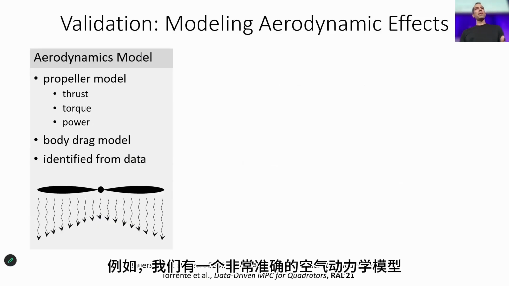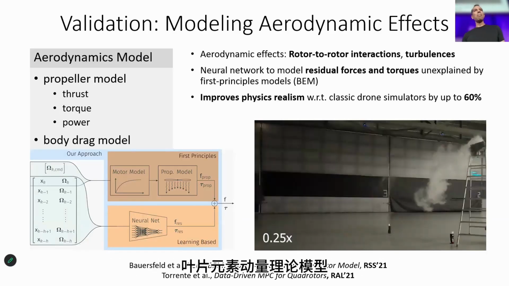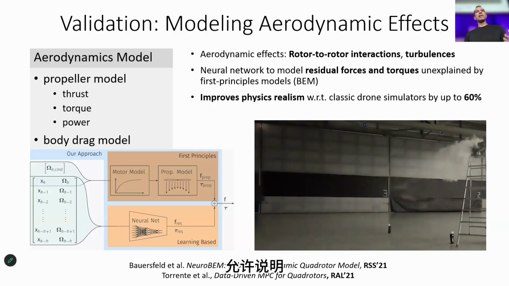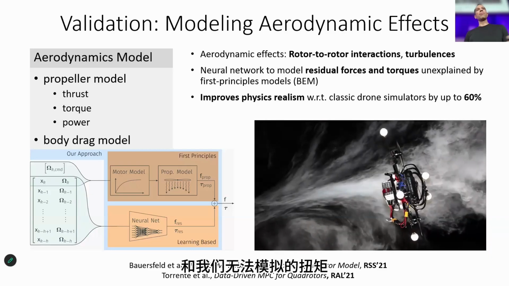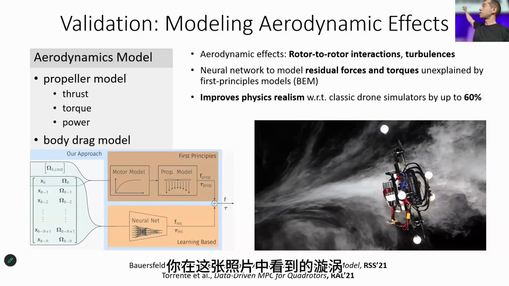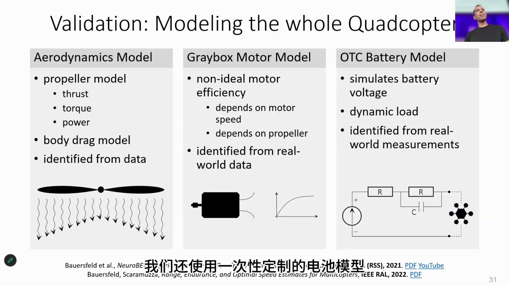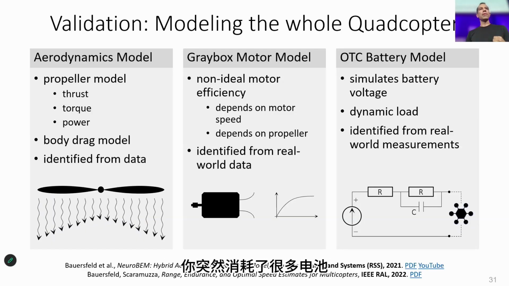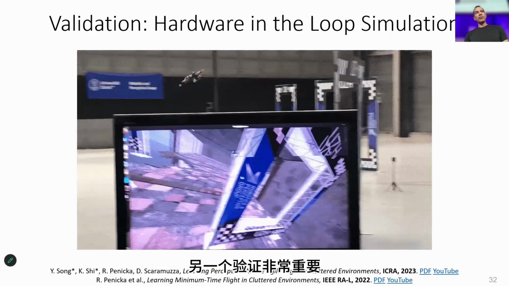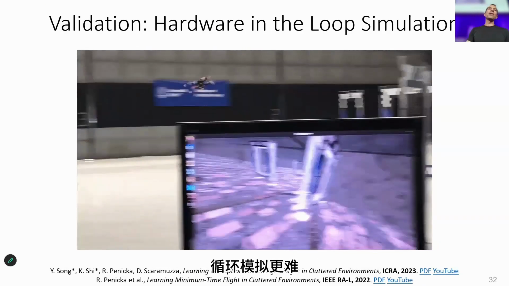For example, we have a very accurate aerodynamic model that incorporates both blade element momentum theory models, based on first principles, and then residuals that were captured with polynomials or neural networks. These residuals allow us to account for the 60% of aerodynamic forces and torques that we cannot model with first principles. These vortices that you see here in this picture. We also use a gray box model, and we also use a custom model of the battery. This is very important for validation because when you go at high accelerations, you suddenly consume a lot of battery. The other validation is very important. It's part of Agilicious. It's hardware-in-the-loop simulation.